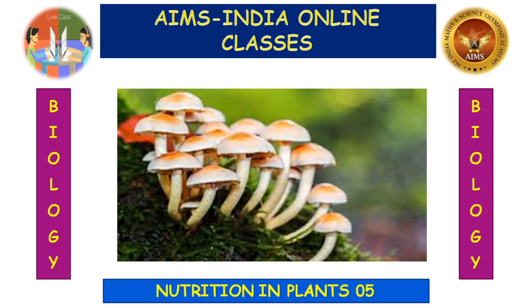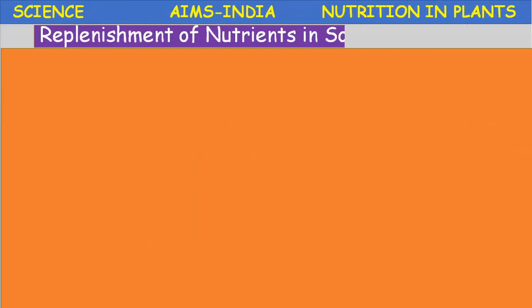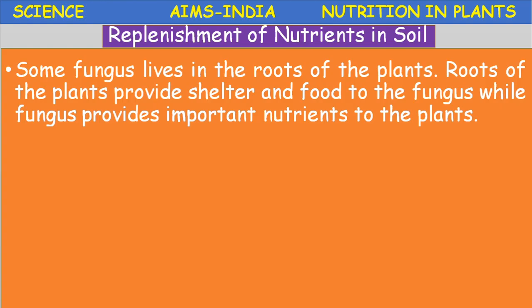Some interesting concepts completed. So today, how are nutrients replenished into the soil? Because after every crop the farmer is going to add some fertilizers. Why? Because the nutrients in the soil are lost, absorbed by the plants. So if you replace those nutrients, then the growth and yield of the crop will be normal. Okay, so let us see replenishment of nutrients in soil.